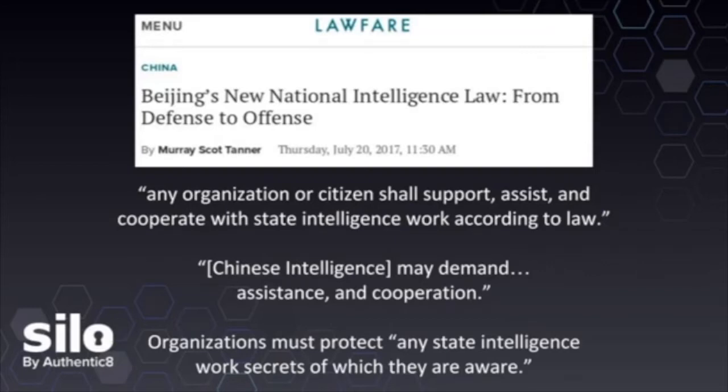Lawfare is the website that we got this excerpt from, and it has a really good headline, capturing from defense to offense. That was the motivation behind creating this law in China. It essentially compels any Chinese company, citizen or organization to support and assist Chinese intelligence collection, and it allows the Chinese Foreign Intelligence Services to demand any assistance and cooperation they need to support their operations. And if you're compelled to cooperate, you have to keep it a secret. That's a requirement of the Chinese law.